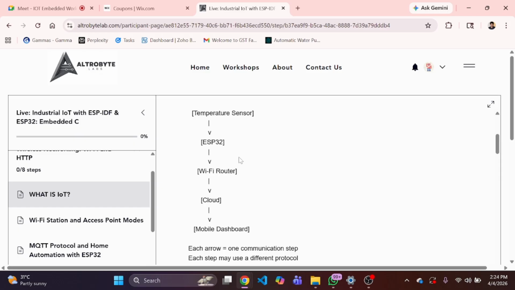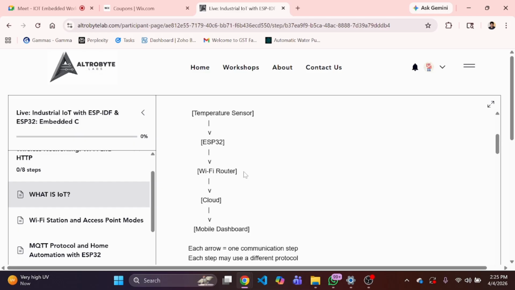But to transmit data from one device to another, it requires a medium, and that medium could be different kinds of communication protocols. In wireless communication, it could be Wi-Fi, and with Wi-Fi there are different methods to transmit and communicate with the device, such as HTTP, MQTT, TCP/IP, and UDP. There are also other mediums like Bluetooth, BLE, Zigbee, and LoRa.